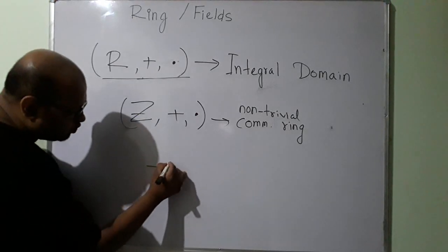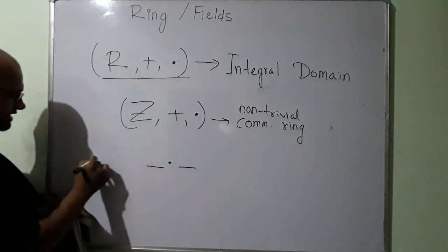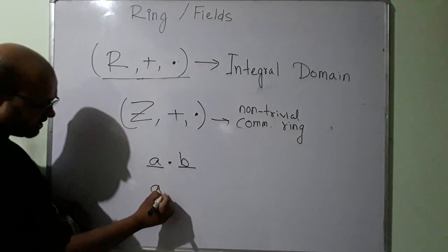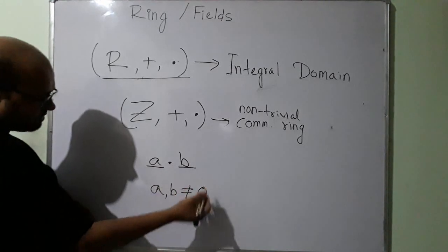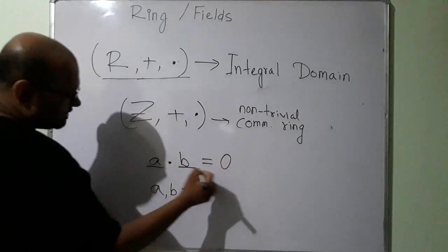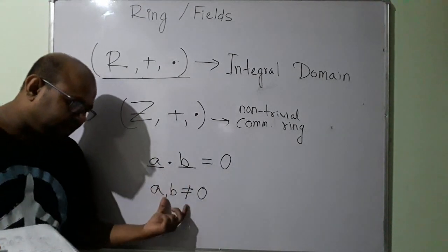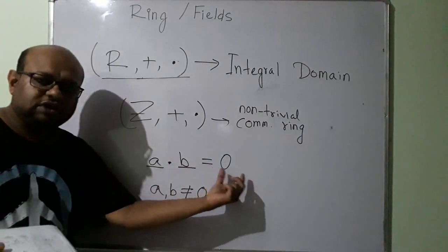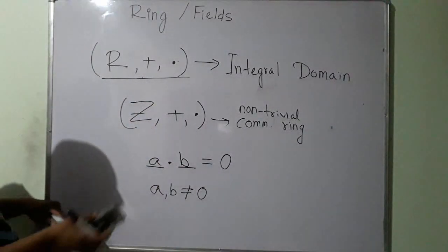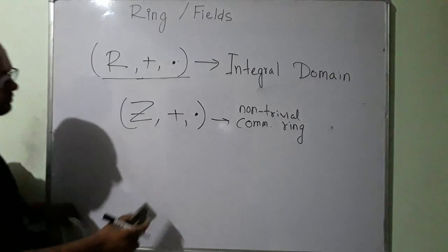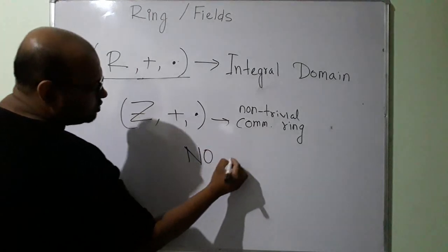Can I have any two integers a and b, neither of them equal to 0, such that the product of them is equal to 0? Multiplying two integers, neither of them equal to 0, should give me 0. Does such an integer pair exist? Such integers do not exist, right? So because of this reason, we know this set contains no zero divisors.